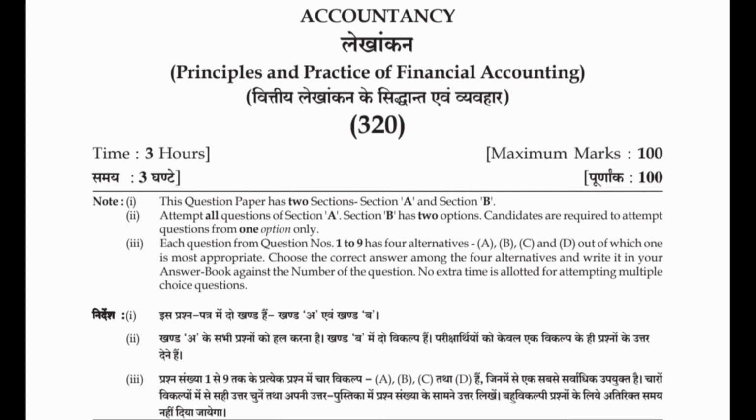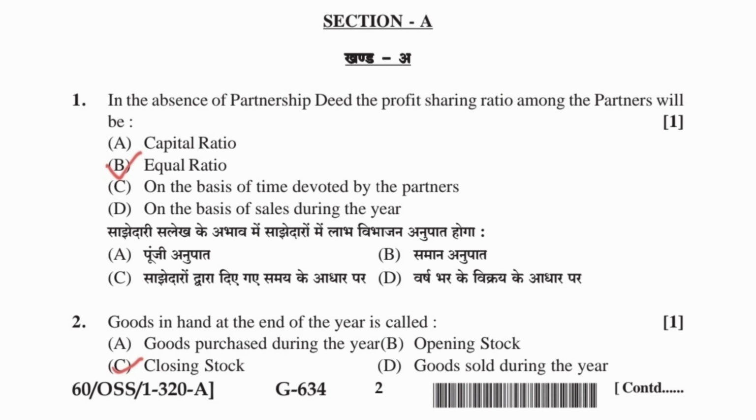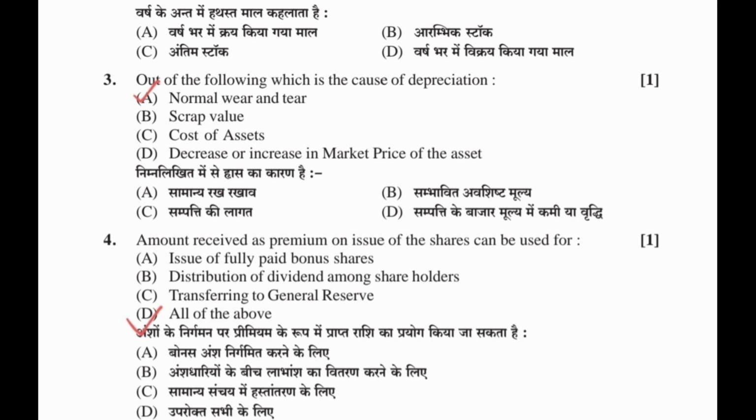Questions 1 to 9 have 4 options. Choose any one correct answer. Section A. 1. In the absence of partnership deed, the profit sharing ratio among the partners will be B, equal ratio. 2. Goods in hand at the end of the year is called C, closing stock.